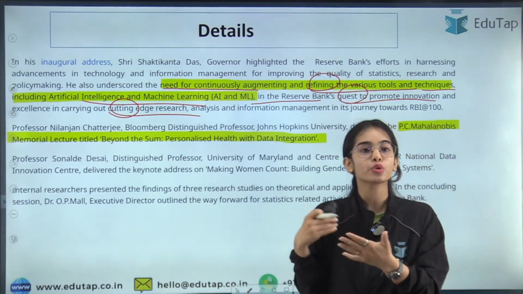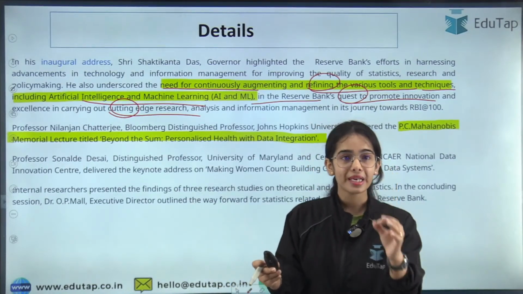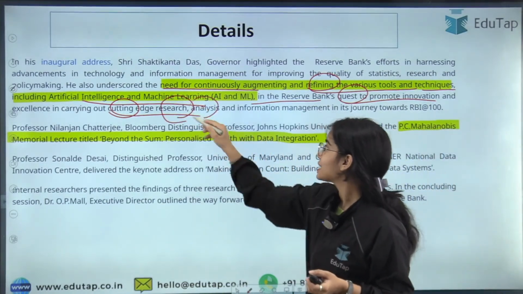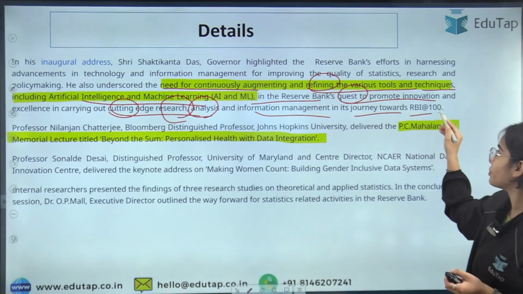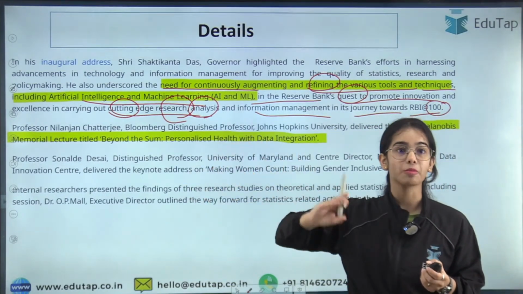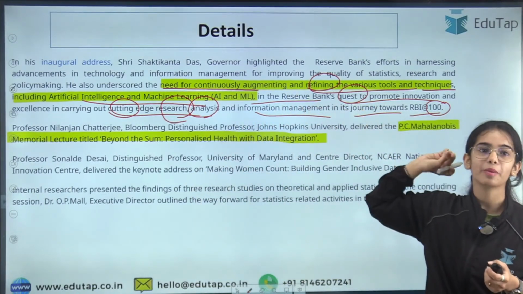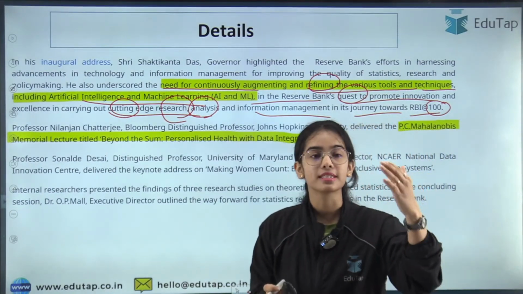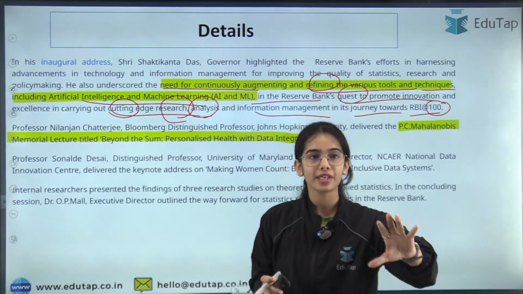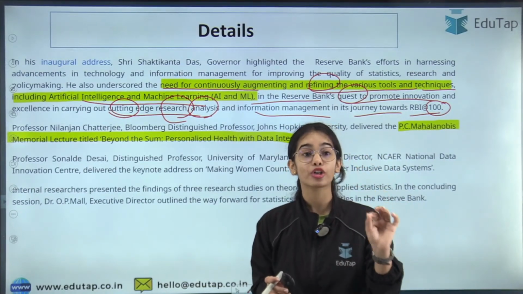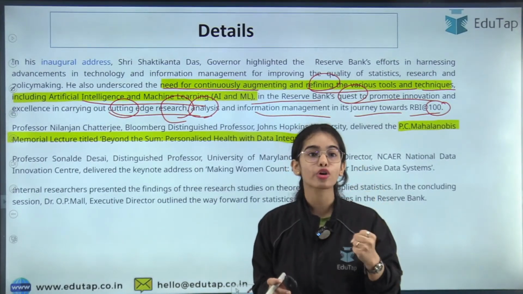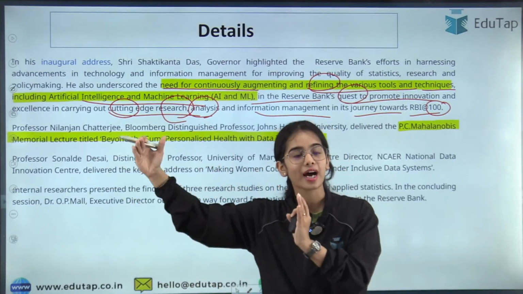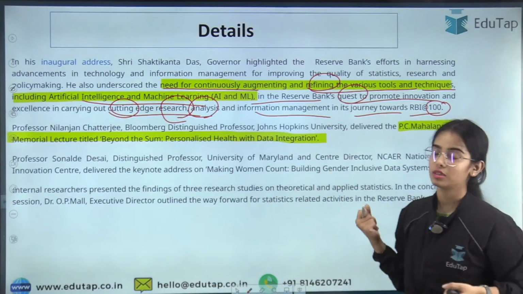So when an institution is doing research, there is a need for the best measures to collect the data and to use the data, in the research, in the analysis, in the information management, in its journey towards RBI @100. So RBI is going towards RBI @100. RBI has to use and manage the data in a very balanced and good manner, so that RBI is able to use the data to analyze what RBI should be doing for the country, for the future of the country, because RBI is the monetary authority of the country and has a lot of power in its hand. So RBI has to use the data in a good manner to analyze what it should be doing for the future of the country, right?